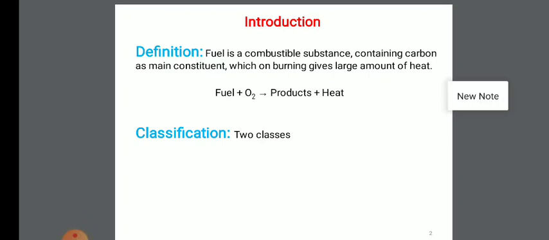Fuel is a combustible substance containing carbon as a main constituent, which on burning gives a large amount of heat or energy. So it is a chemical substance which on combustion produces a large amount of heat or energy, called a fuel. Combustion is an exothermic oxidation process. So this is the definition of the fuel.